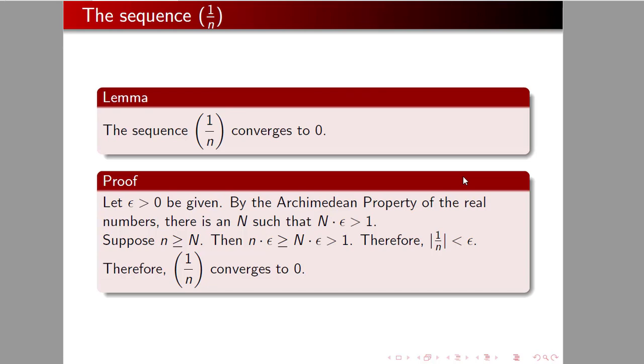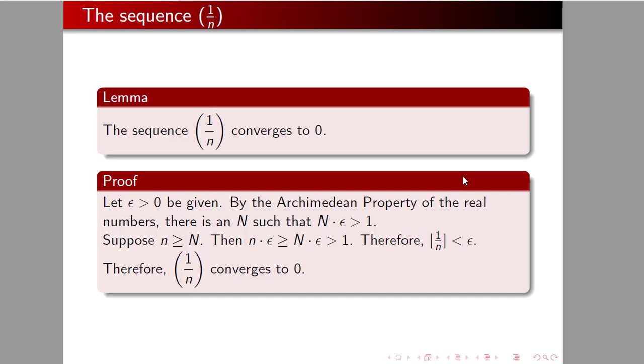Okay, let epsilon greater than 0 be given. By the Archimedean property of real numbers, there is a capital N such that capital N times epsilon is greater than 1. Now, suppose that little n is bigger than capital N. Then little n times epsilon is bigger than capital N times epsilon, which is bigger than 1. I can divide both sides of this by little n, and that gives me that 1 over n is less than epsilon.